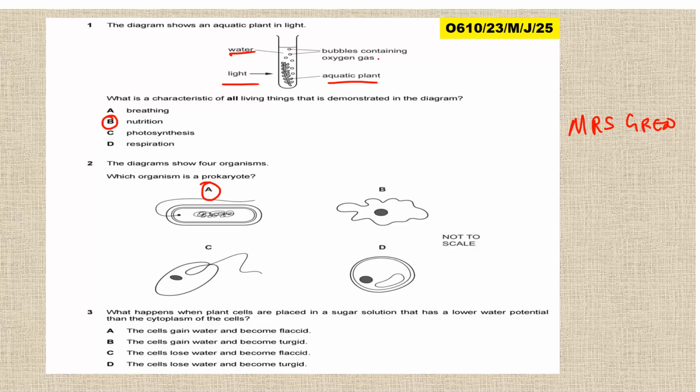Then of course, question 3. What happens when a plant cell is placed in a sugar solution that has a lower water potential? So this question was mistakenly put here. We are going to look at this under transport across the membrane. So this question will be answered right there. At the moment, we focus only on the questions that deal with the first part.